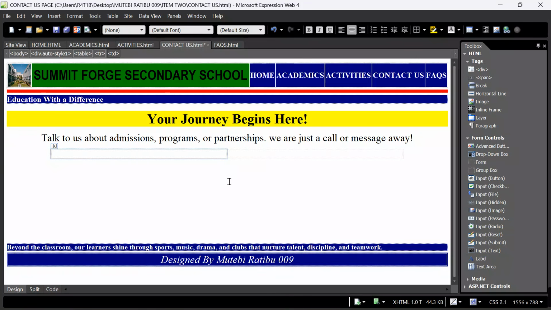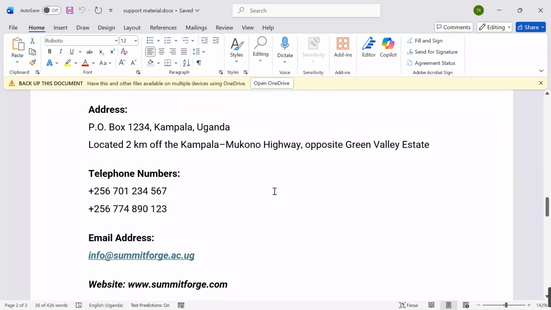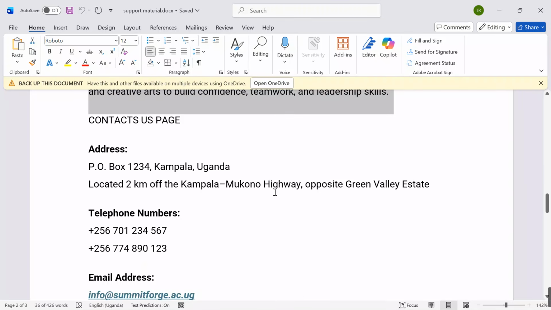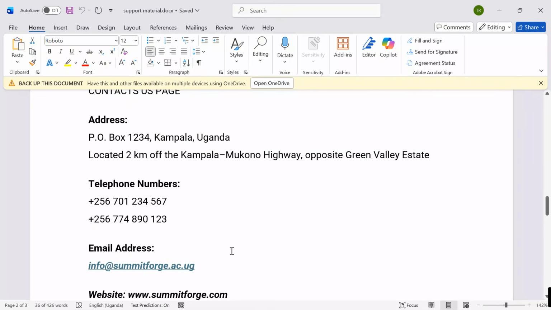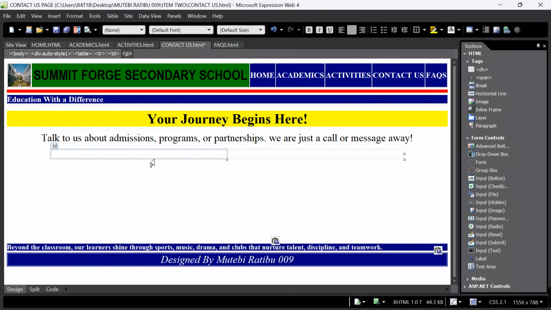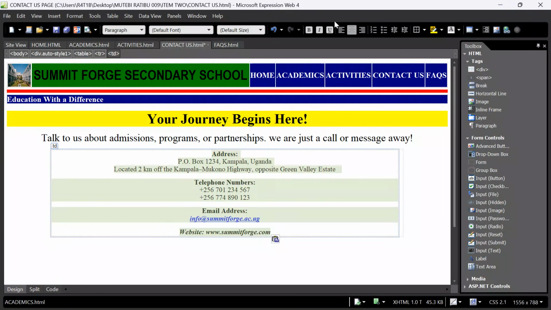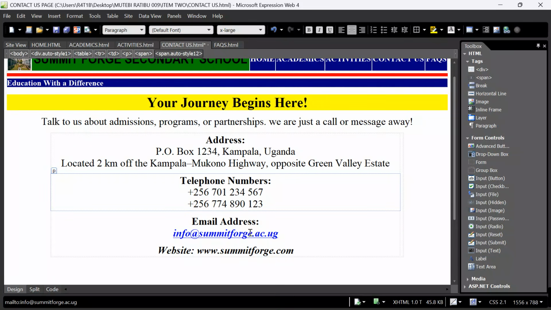Yes, after putting my table here, I want to put some address info. Come back to my plan, which I had composed, and I've put this plan for you in the video description. Please go check it up and work with it. I want to say address. Those who want to look for us, we are located at Kampala Mukono Highway, so I want to put it over here. Yes, sir. After putting it here, allow me to increase the size for visibility. After doing this, what else can we add? We have been able to put the email, the tel numbers, to mention but a few.